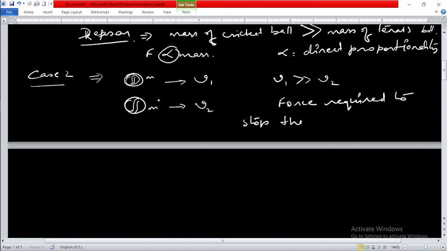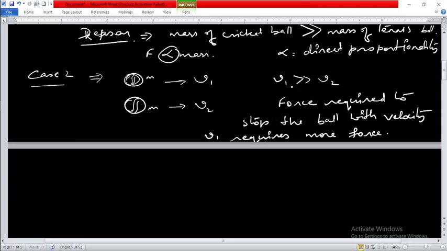Both balls have the same masses, both are cricket balls. So the force required to stop the ball with velocity v1 requires more force. Understood?